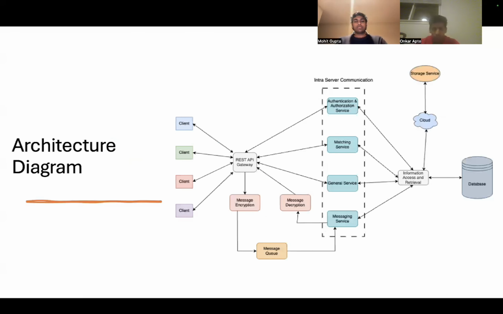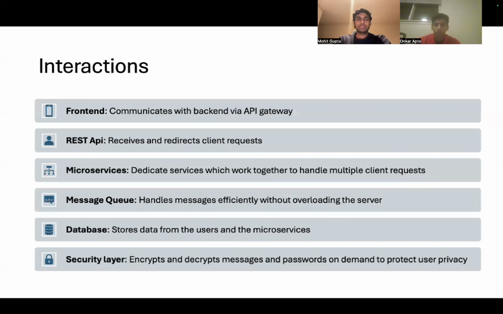All right, let's look at the architecture. So we have a few clients. They send the request to the REST API gateway, and the request is redirected to some microservices. We have 4 microservices, and these form the server. For messages, we have 2 modules. One is message encryption and message decryption, so that the privacy of the user messages is maintained. We also have a queue which uses Kafka, producer and consumer. And then finally, the microservices retrieve and store their information in the database via a cloud.